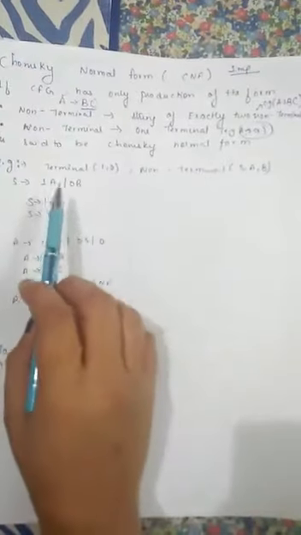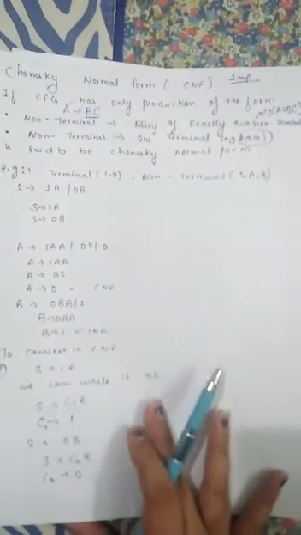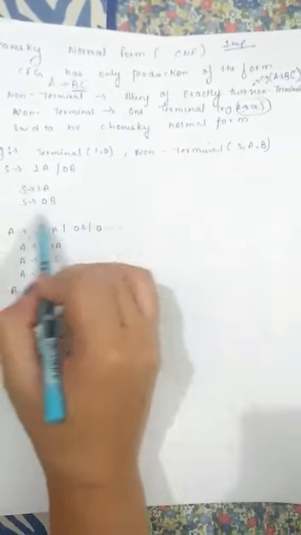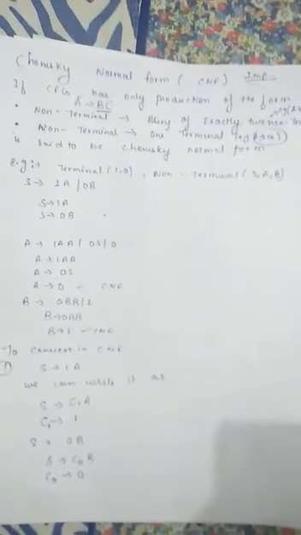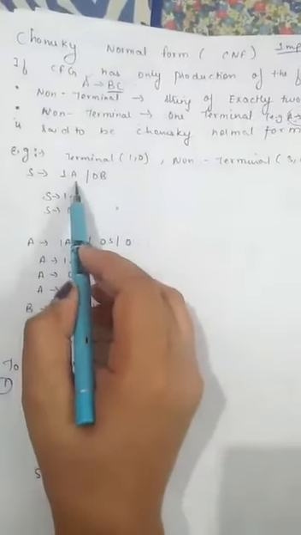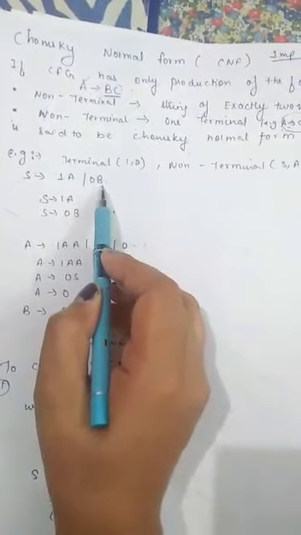Now let us take an example to convert a CFG into a CNF. These are the given productions. S determines 1A and 0B.